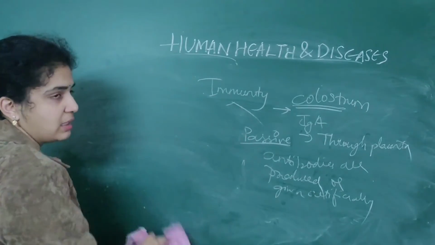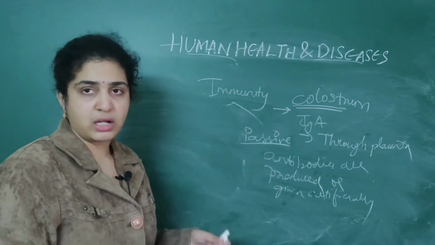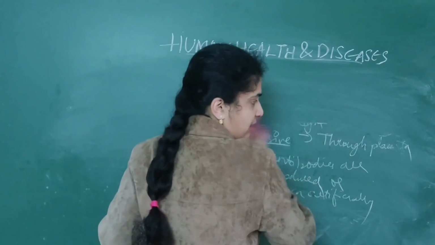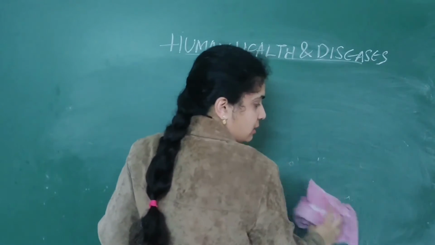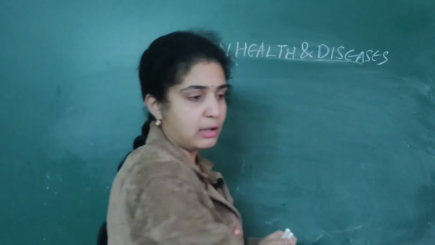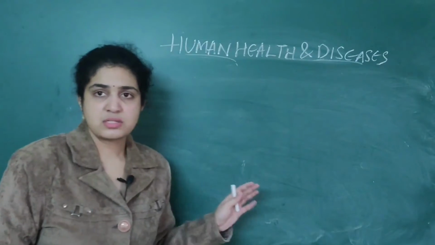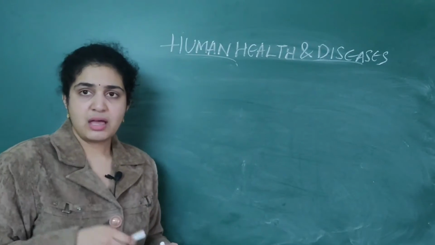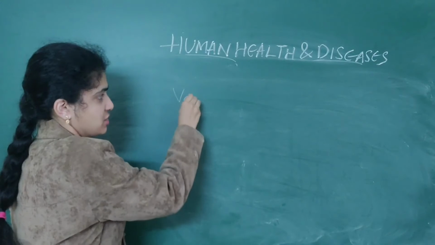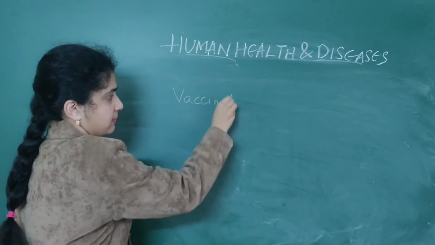So we have seen that immunity is classified into types: active immunity, passive immunity, then innate immunity and acquired immunity. Then next we have seen vaccination and immunization.